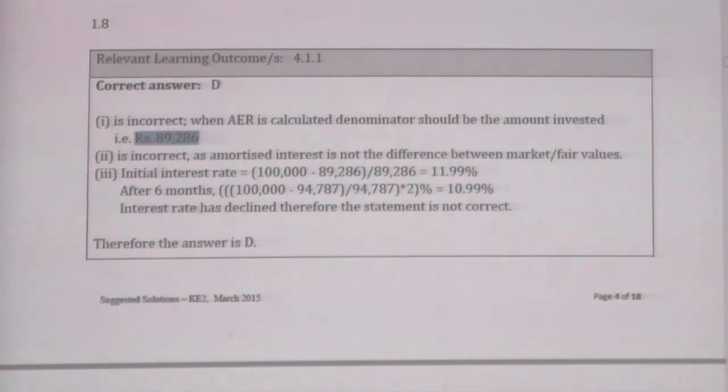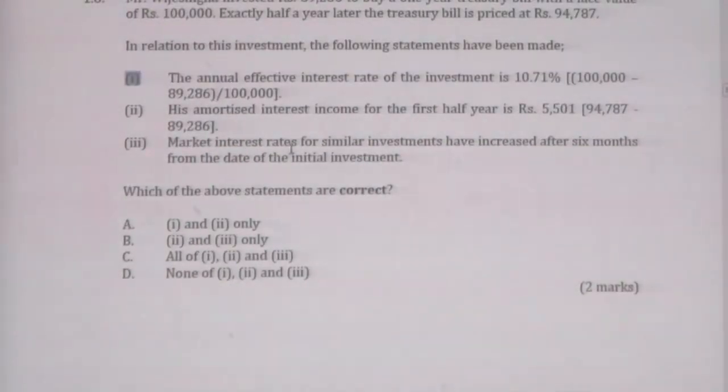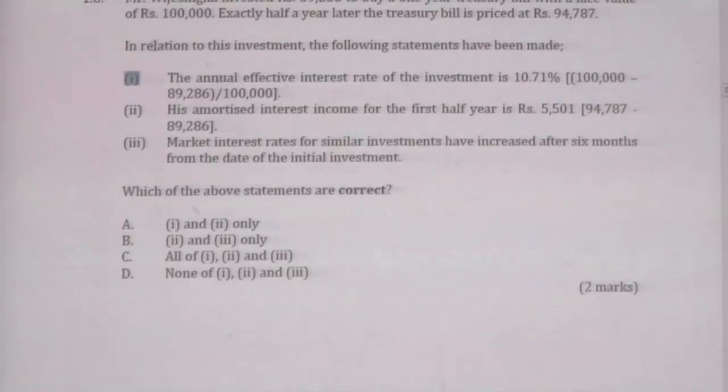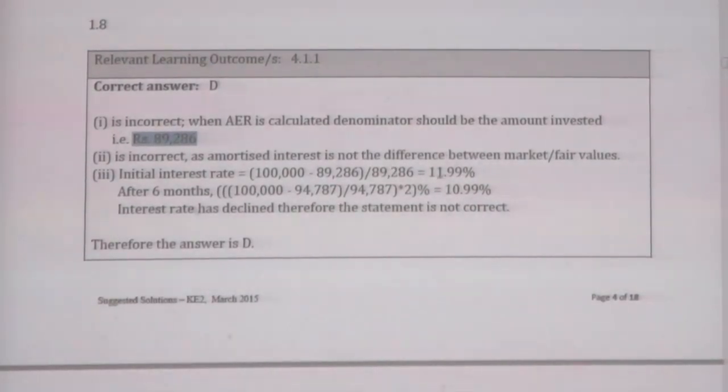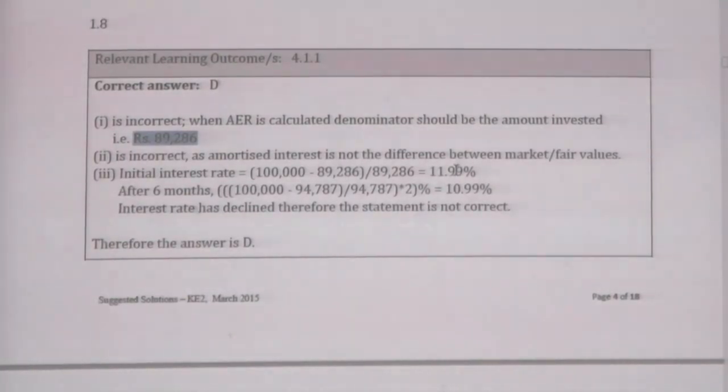Point 3, market interest rate for similar investment has increased after 6 months. Let's see. Initially you agreed to buy it at 89,000, worth will be 100,000, and the difference is the interest. When it's divided by 89,000, you get the annual effective interest rate as calculated here, 11.99. The difference earned at the end of the first year, divided by the original investment, gives 11.99. That is the effective interest rate set at the beginning of the investment.